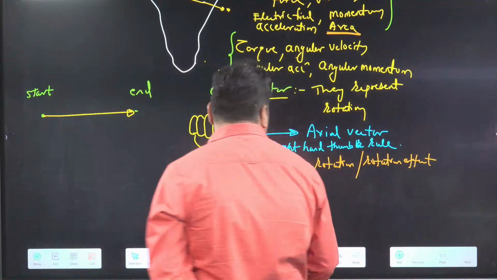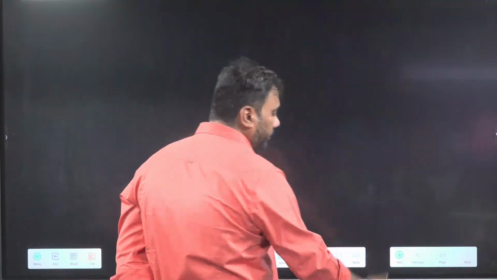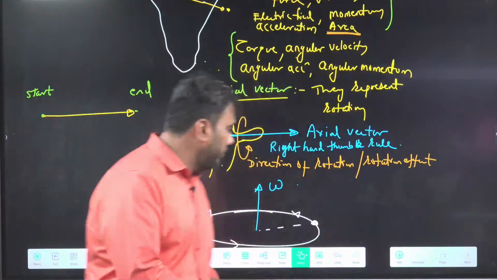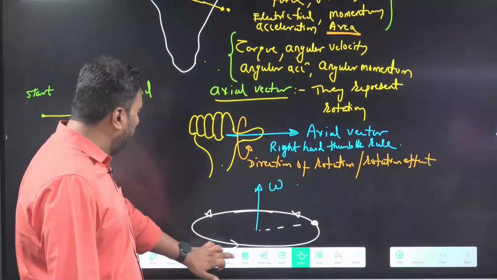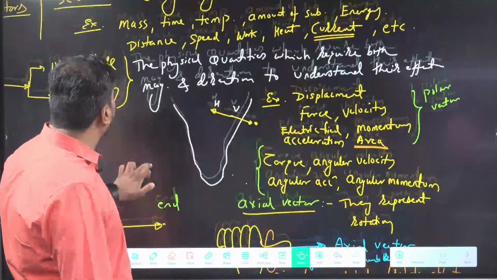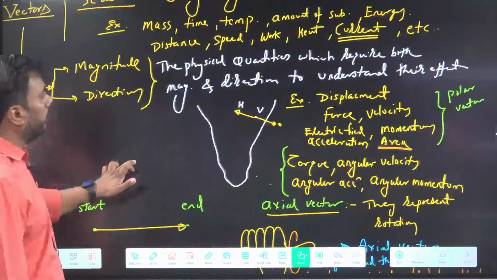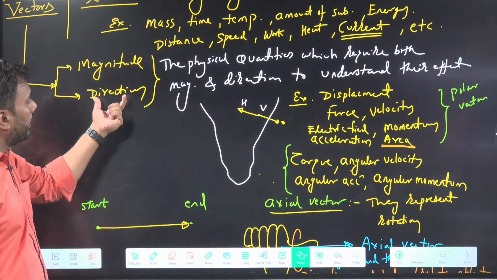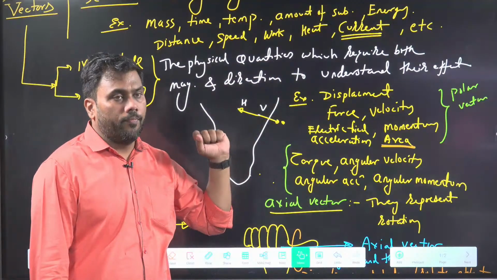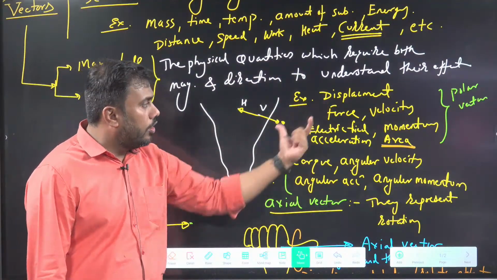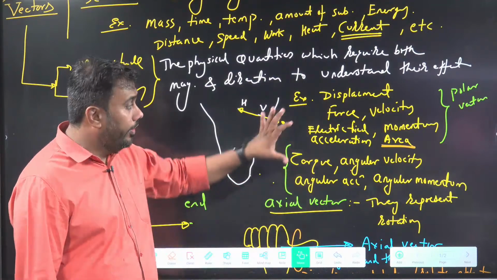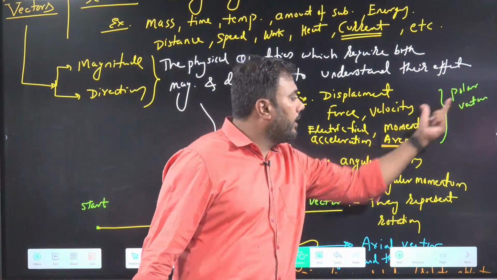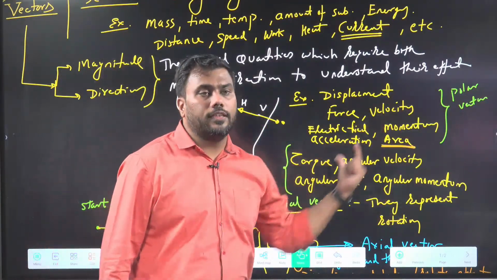Okay, so we were discussing about vectors. We have discussed about polar vector. Yes, I can repeat this once again. Vectors are physical quantities which require both magnitude and direction to understand them. There are many examples of vector around us. In vectors also there are two types of vectors, polar vector and axial vector.